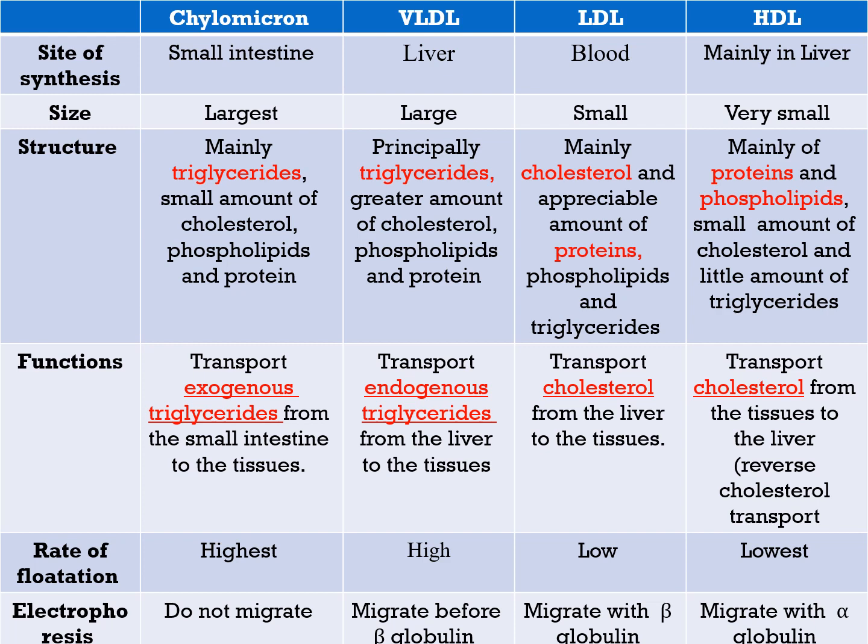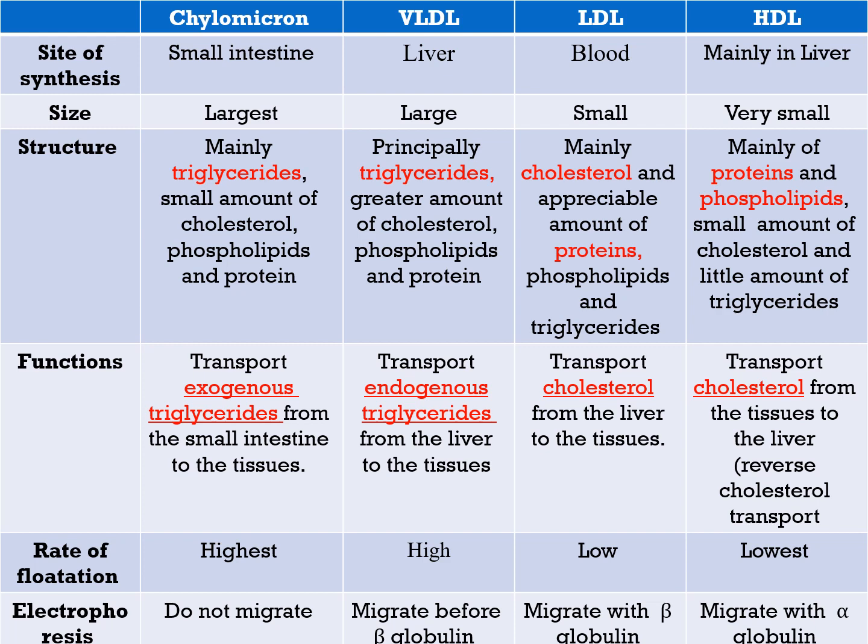So again, the chylomicrons are synthesized in the small intestine. They contain mainly triglycerides, so they transport exogenous triglycerides from the small intestine to tissues. The VLDL also contains mainly triglycerides and is synthesized in the liver, so it transports endogenous triglycerides from liver to tissues.